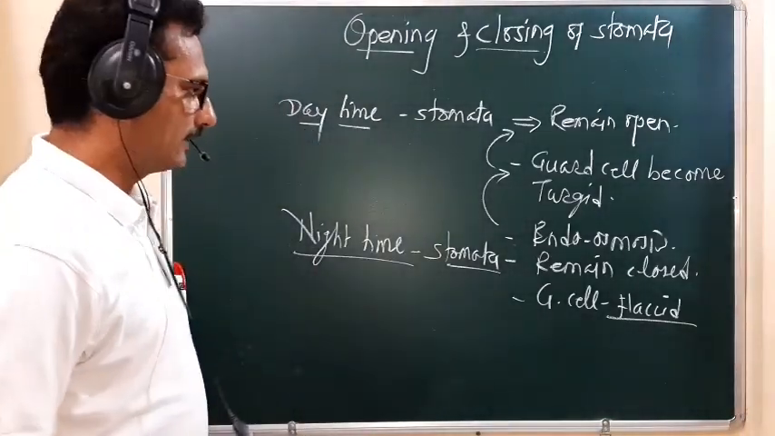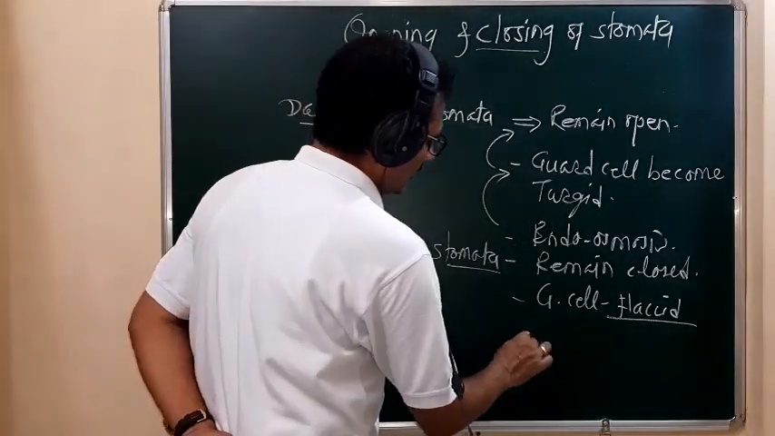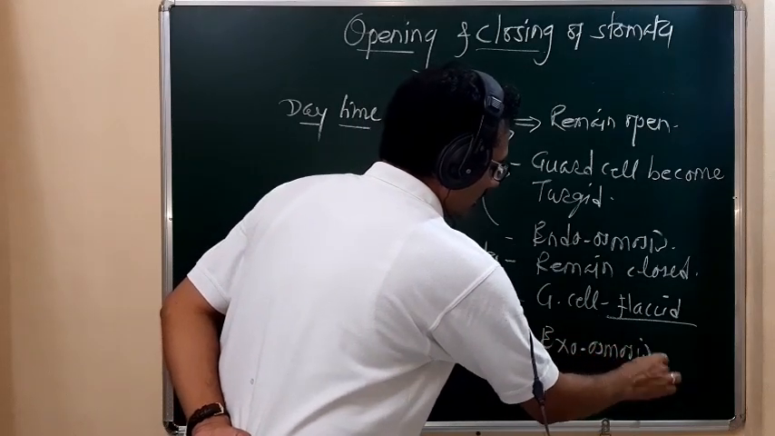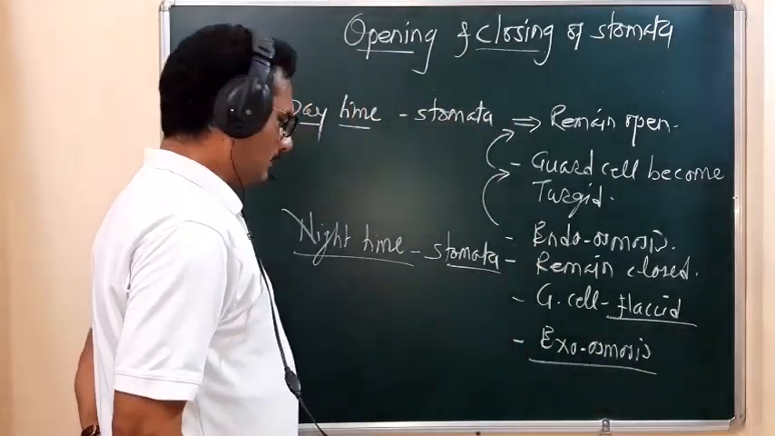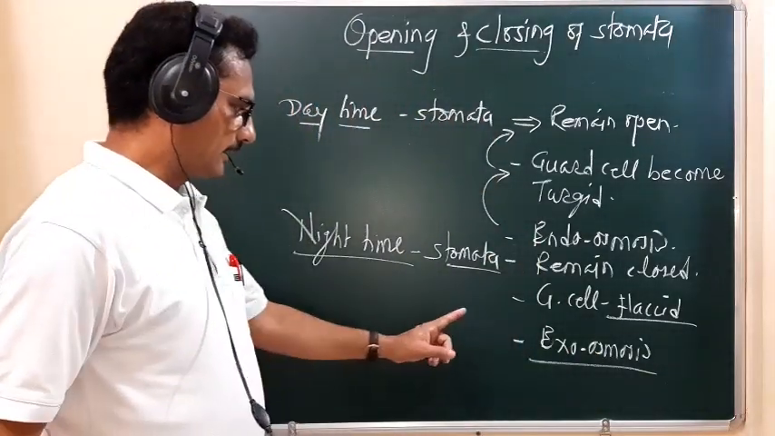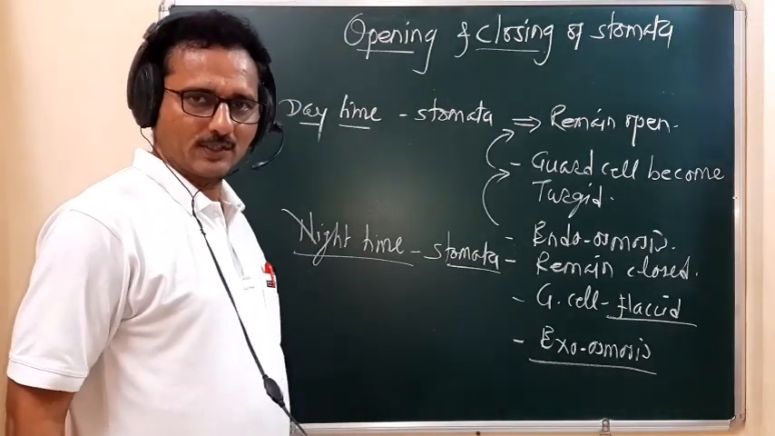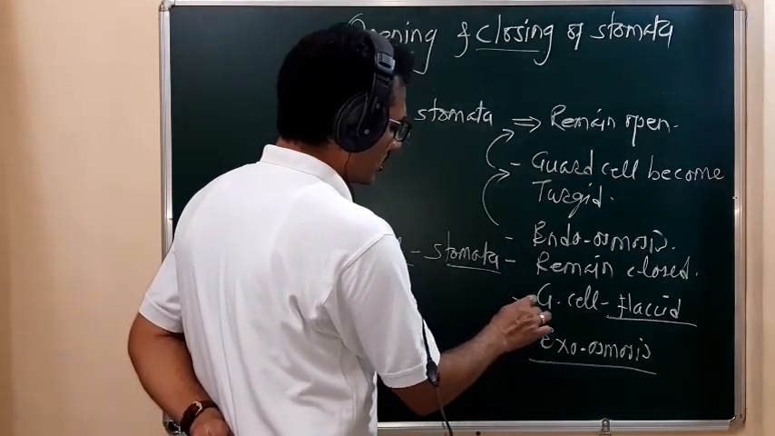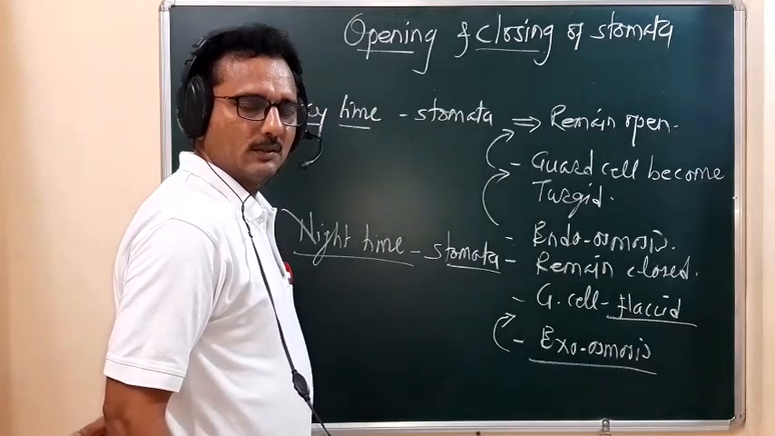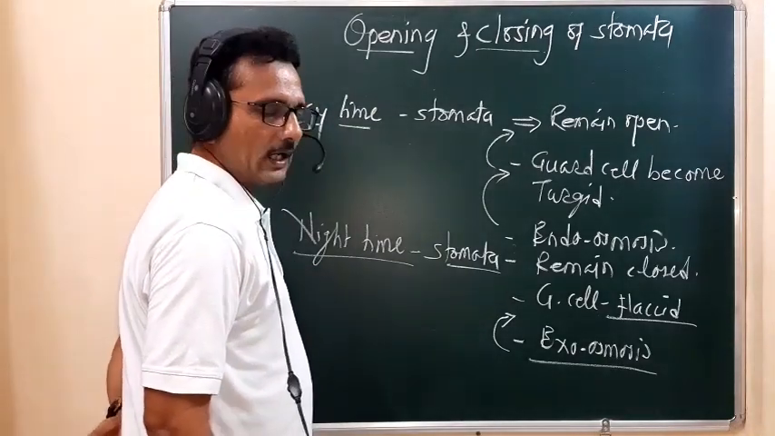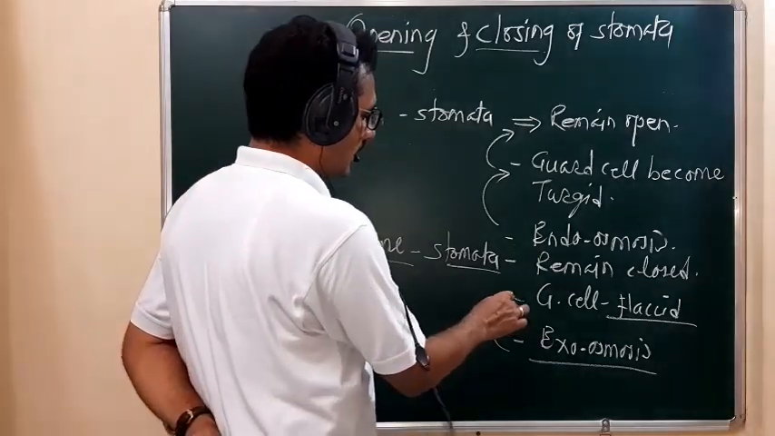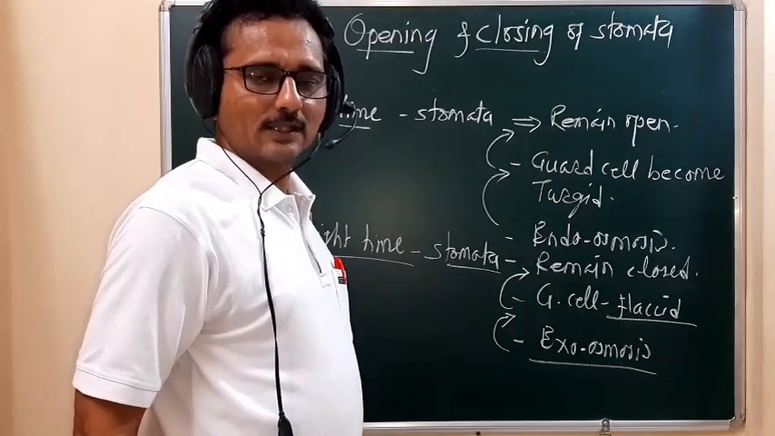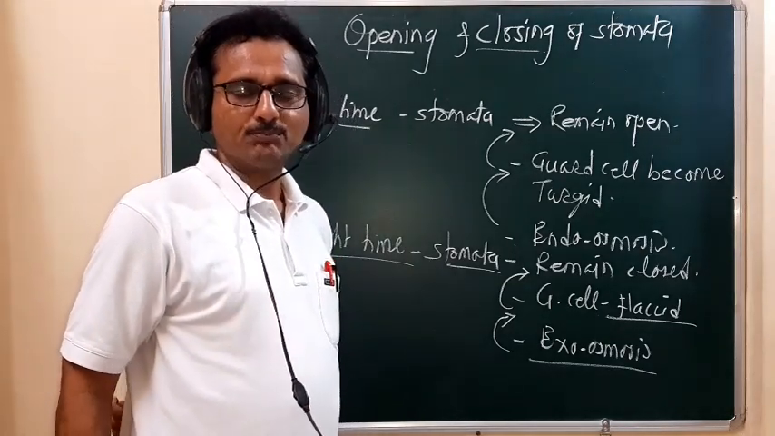Why do they remain flaccid? Because of exoosmosis. So remember, during night time the guard cells show exoosmosis, and because of the continuous exoosmosis, these guard cells become flaccid. When the guard cells become flaccid, the stomata remain closed.